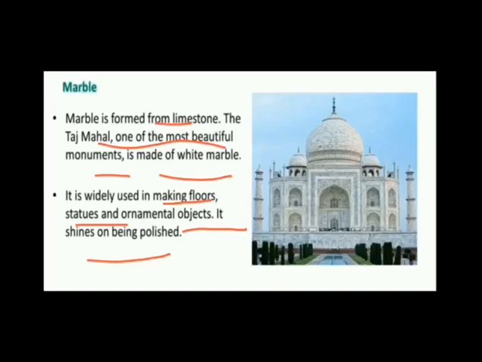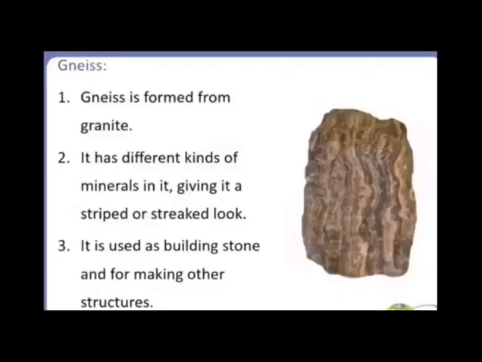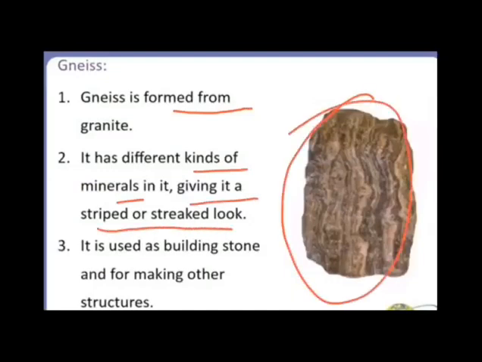Okay, now the next type of metamorphic rock is gneiss. We have discussed this, but now we will discuss it in detail. Gneiss is formed from granite, and it has different kinds of minerals in it, which give it a striped or streaked look, as you can see in this picture also. Gneiss is used as a building stone and for making other structures. So there are so many metamorphic rocks like gneiss, marble, slate, quartzite. We have three types of rock. The first one is igneous rocks, the second is sedimentary rocks, and the third is metamorphic rocks.